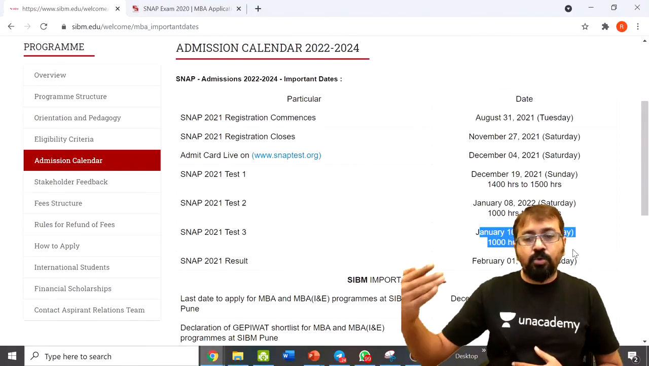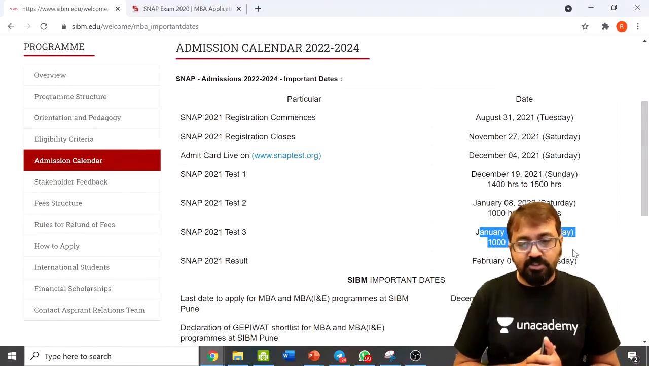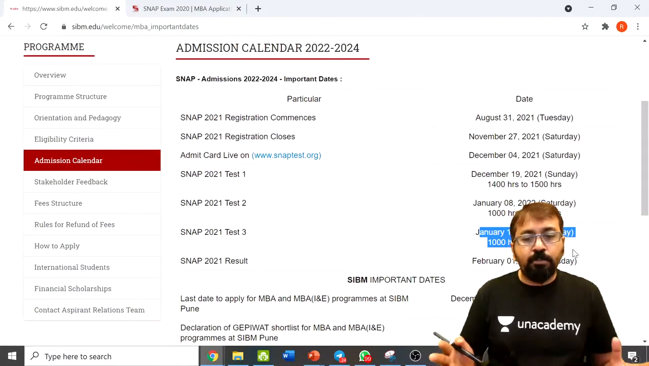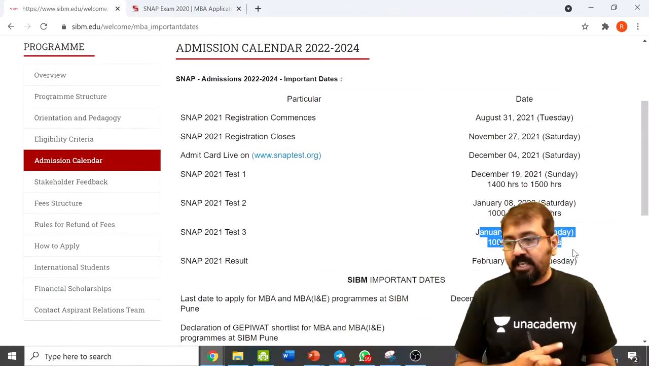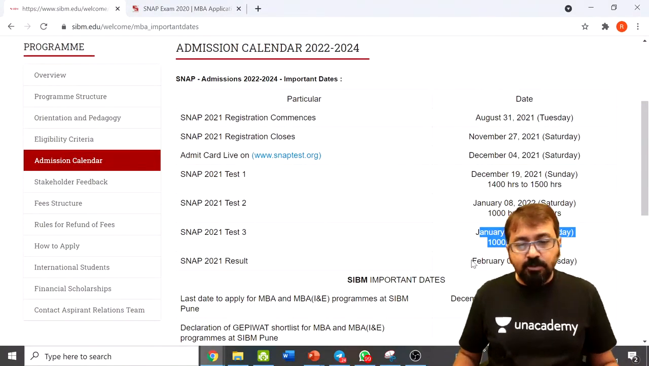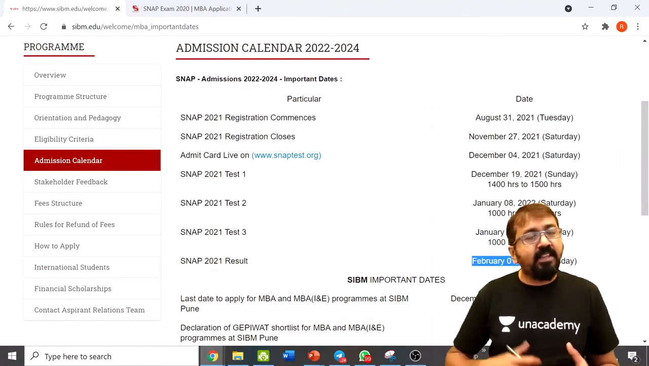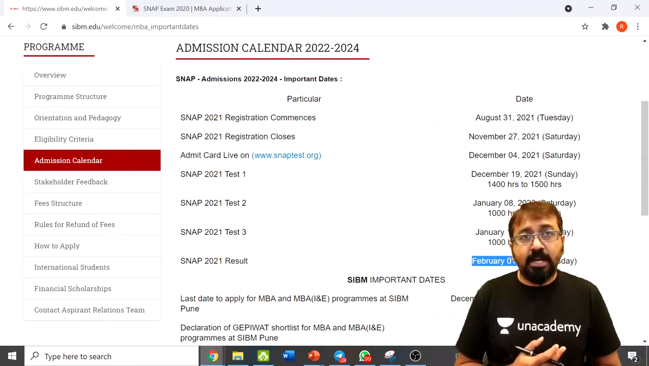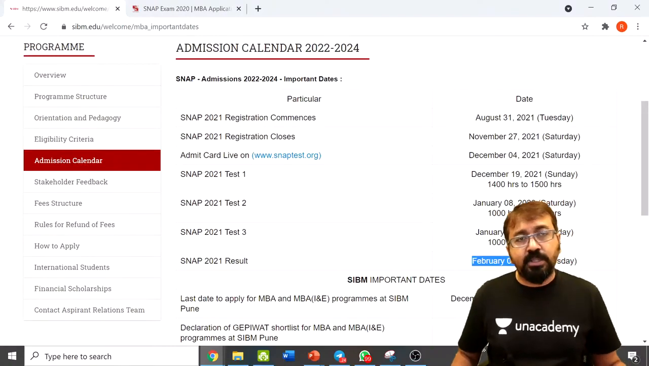So these are going to be the 3 exam slots. So I hope all of you have understood this, guys. Yeah, great. And the results will be out by the first week of February, and then they start with their admission process. Different colleges start with the admission process.